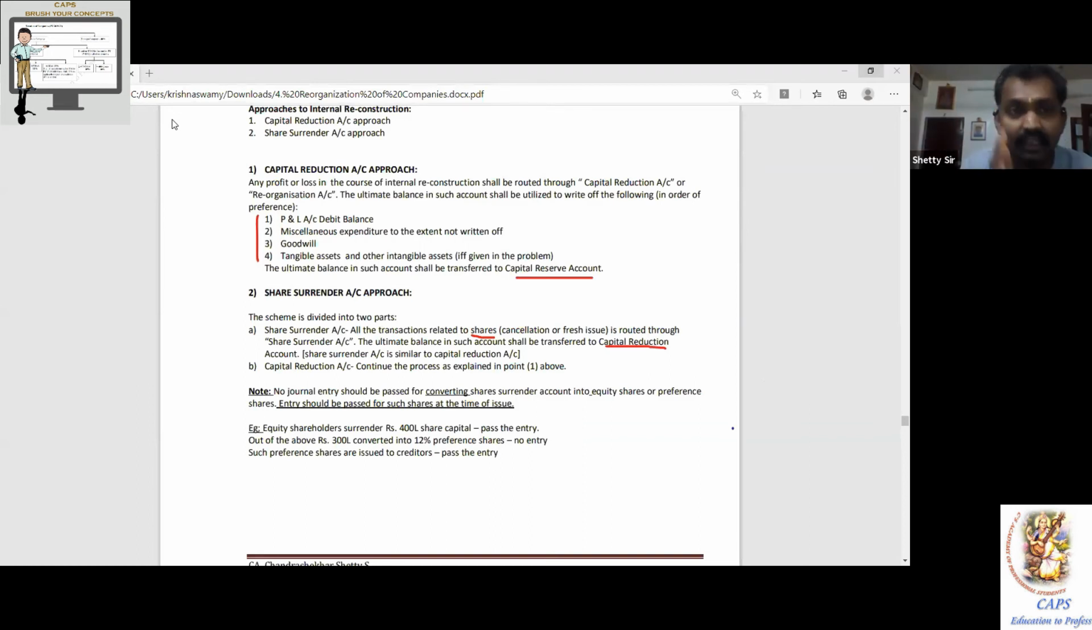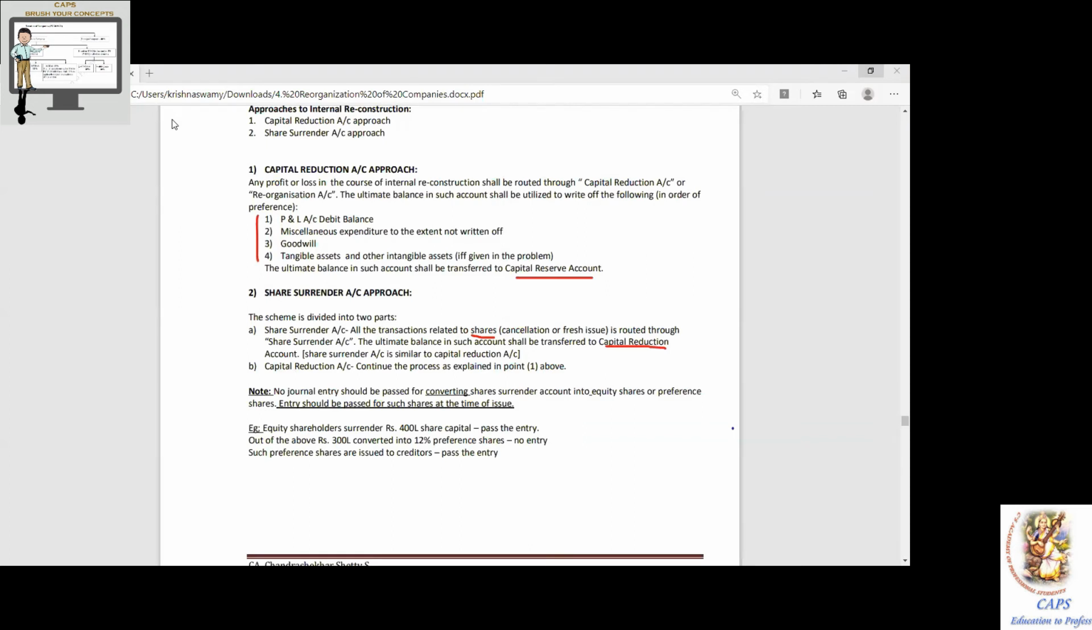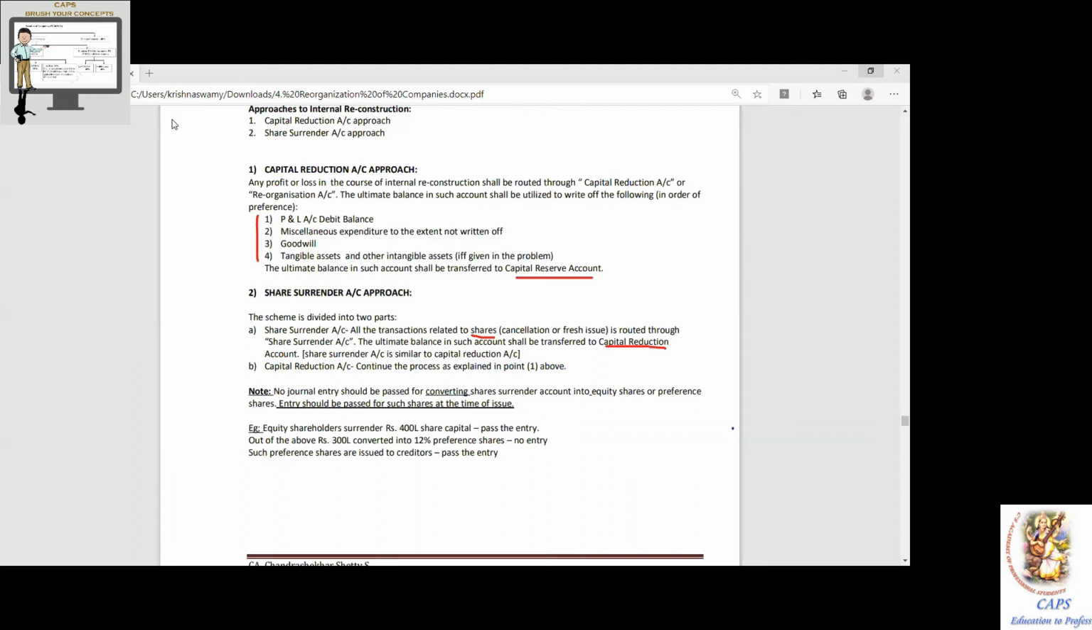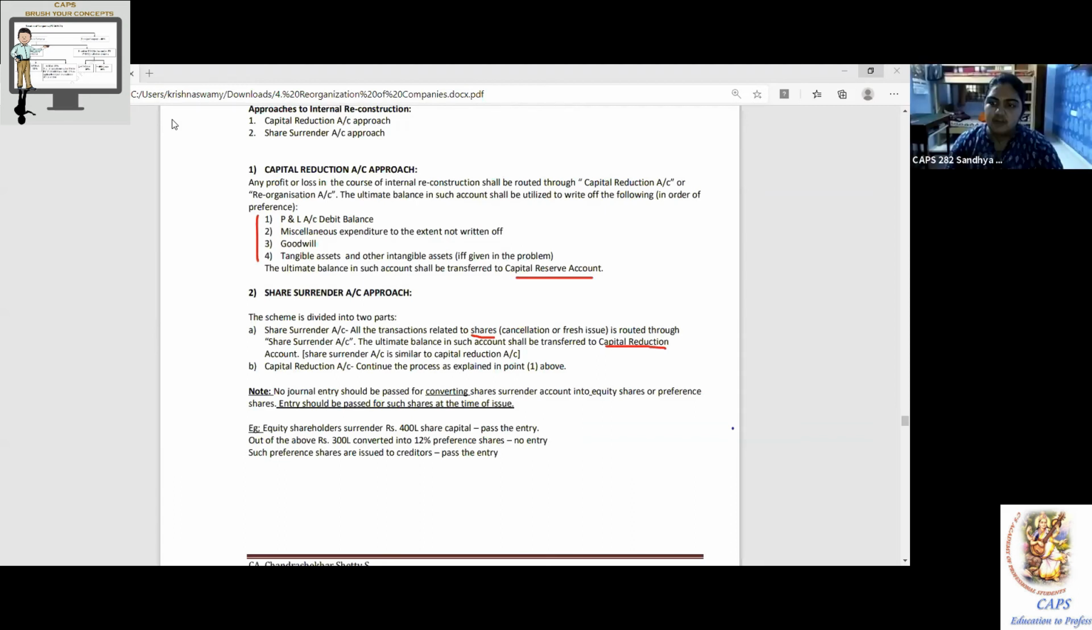Under the capital reduction approach, any profit, maybe from shareholders foregoing something or a fixed asset upward revaluation, is initially transferred to an account called the capital reduction account, also called the reorganization account. Profit has to be utilized for writing off the following items, compulsorily in the following order. Which are the 4 items? P&L debit balance, fictitious assets, tangible or intangible assets, and only if tangible and intangible.